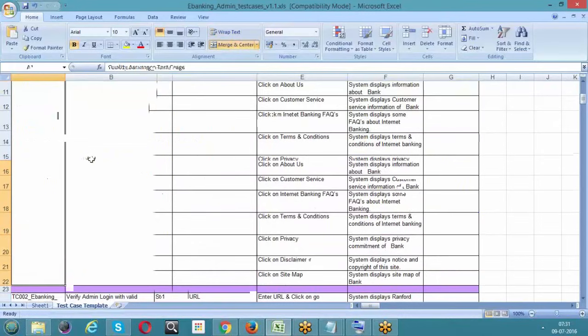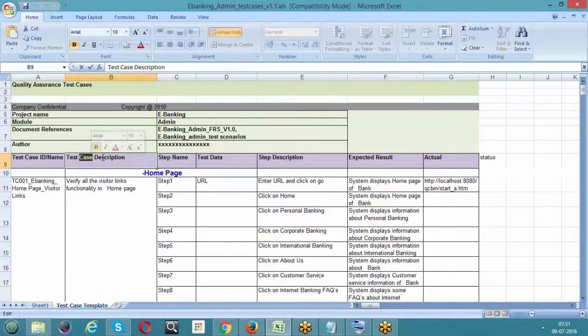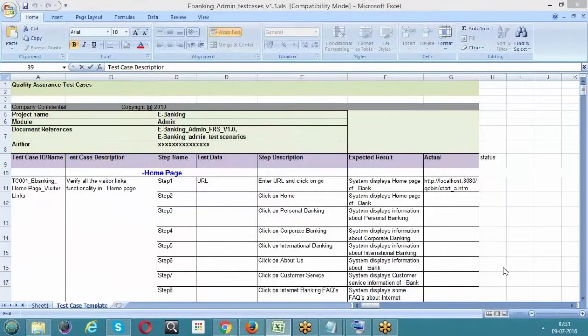Next, test case description. This is the very next field after test case ID. So here we are going to write the main reason behind writing test case 001. Your intention, goal, or scope for writing this test case 1. Why? Simply, we are not going to write it in a test case, right? We need to have some goal behind that. We'll have some expectation behind that. We'll have some challenge behind that.